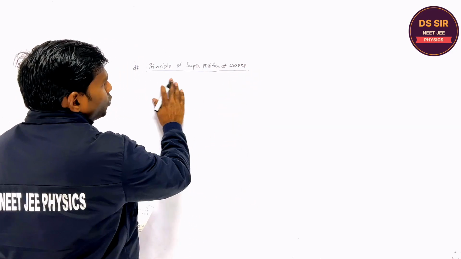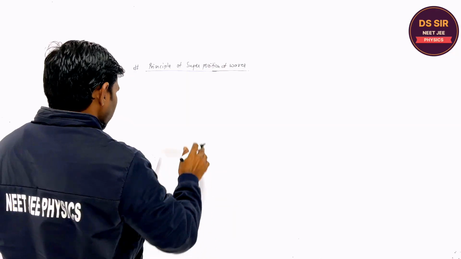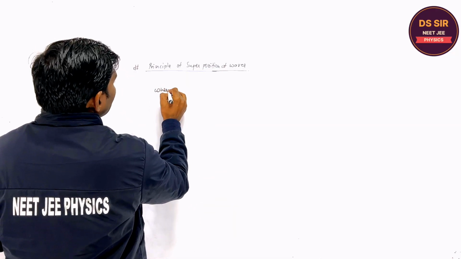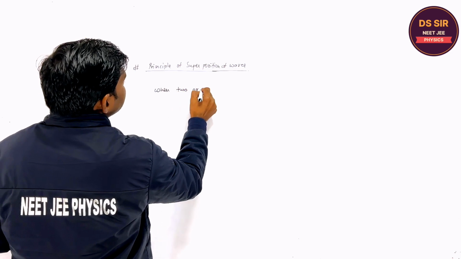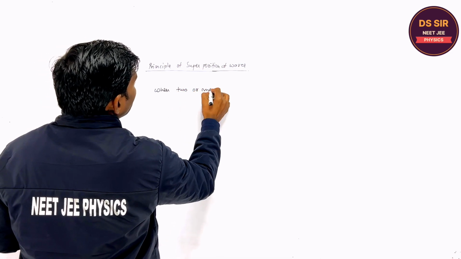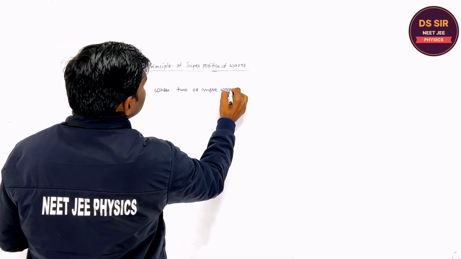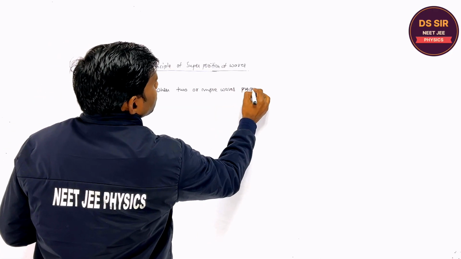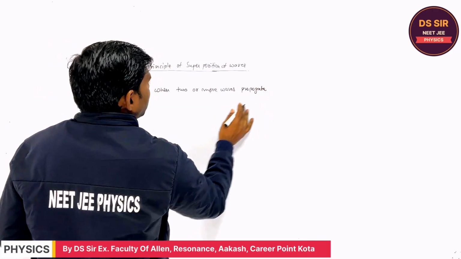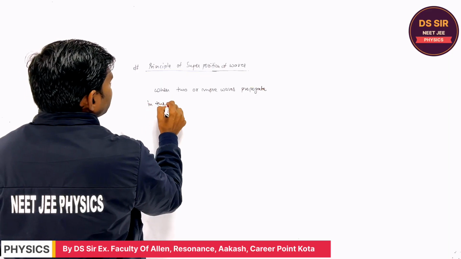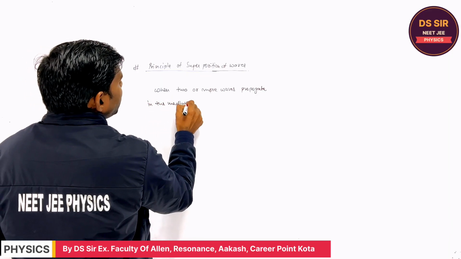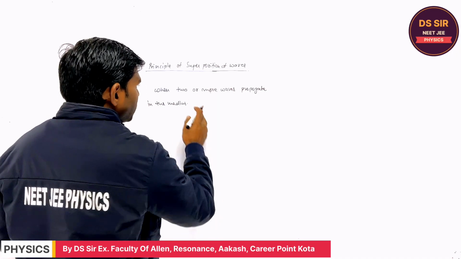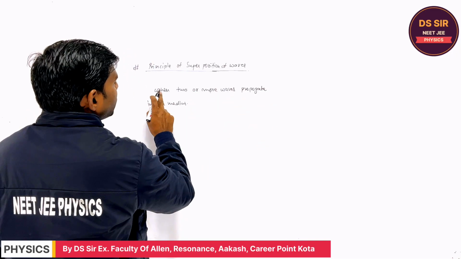What is this principle? When two or more waves propagate in the medium, it may be a light wave, a sound wave, or a wave in a string. The superposition principle is the same for all.